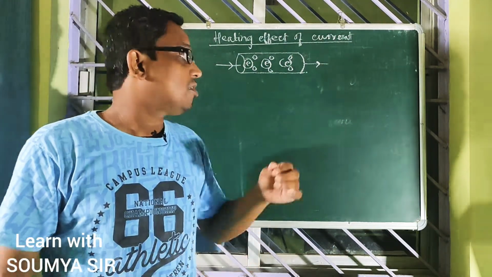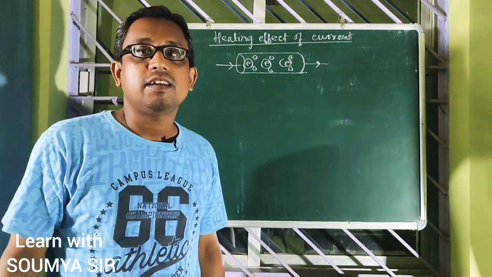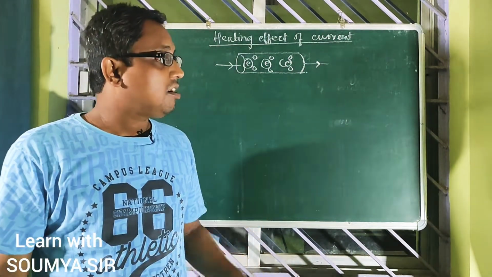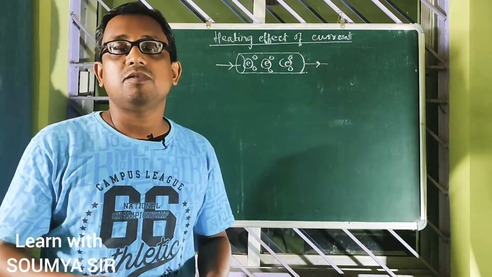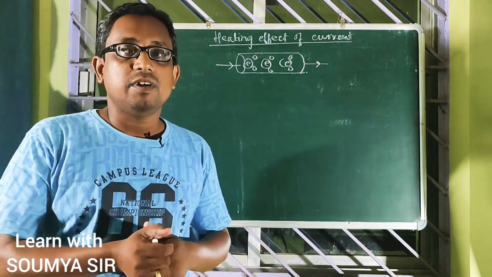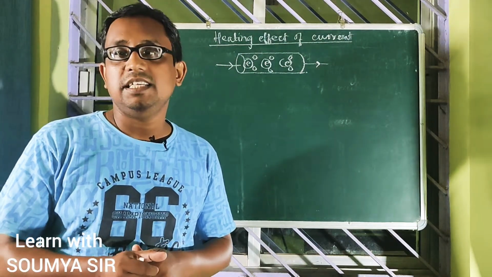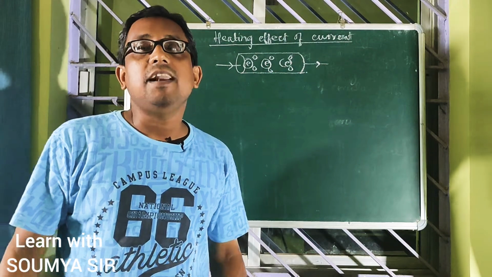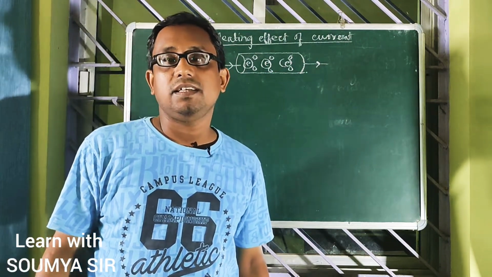So due to this production of heat, the conductor gets heated, and sometimes the conductor produces a huge amount of heat. As a result, some part of the heat energy is converted into light energy. Is it clear?